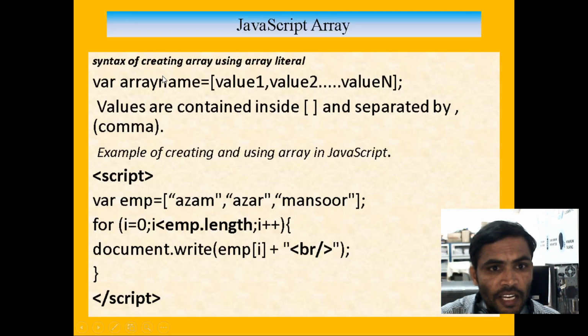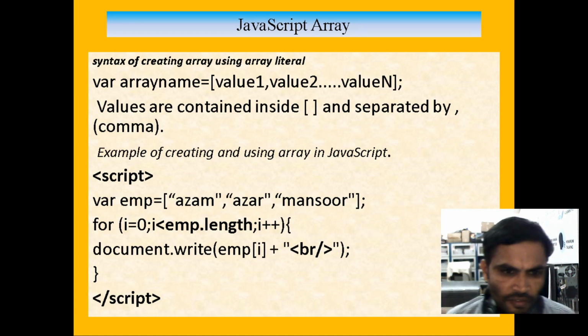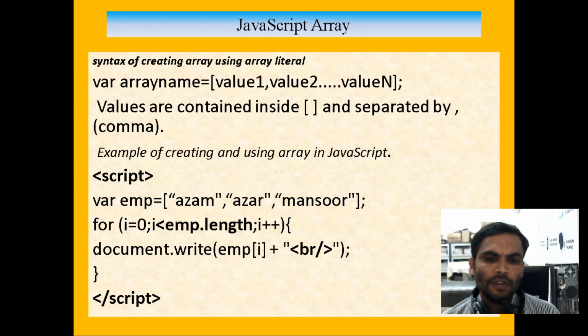Next we are going for arrays. According to C programming, an array is a collection of similar elements. In JavaScript it is the same: we store similar types of elements in an array.